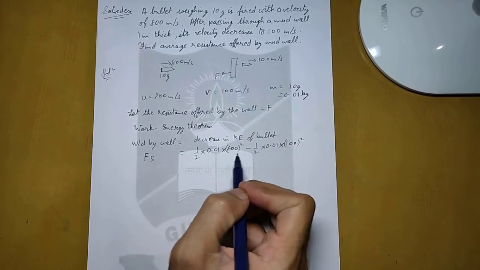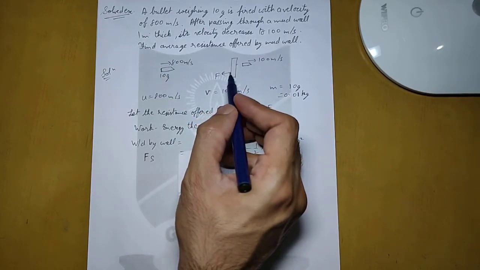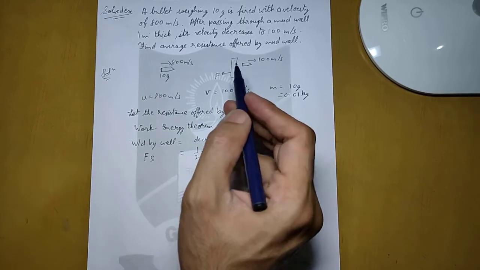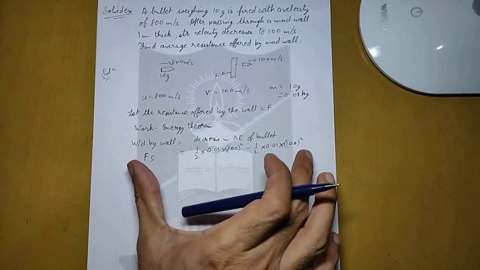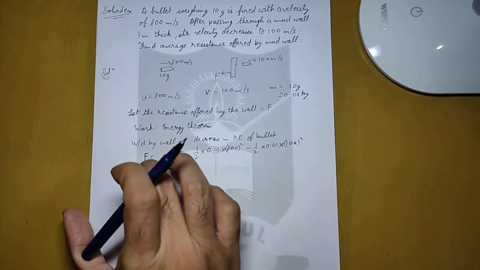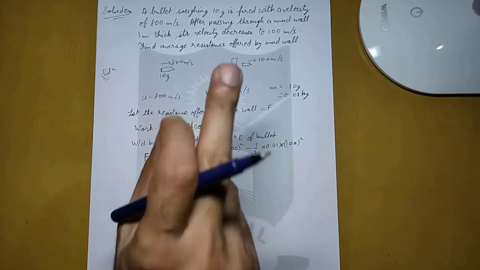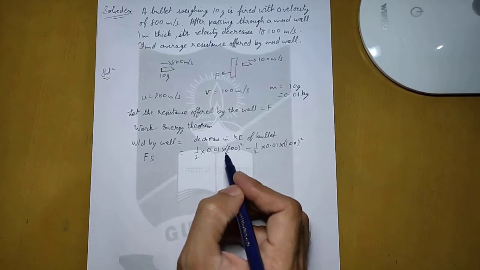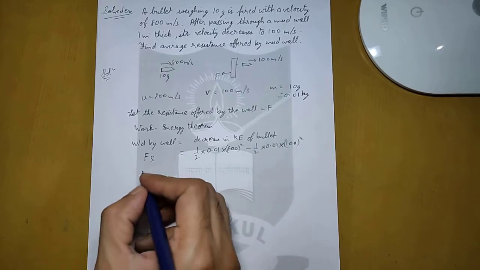If we do final minus initial, then it will come out to be minus, but the minus sign will only mean that the work done by the wall was in opposite direction, which is very clearly shown in the diagram. But we are ignoring the minus sign because all we need is the magnitude of this work, the magnitude of the force. We can later on say that whatever is the force, it is in the opposite direction. So that is why we are not putting any minus sign here. We are calculating initial minus final, only the decrease in kinetic energy.